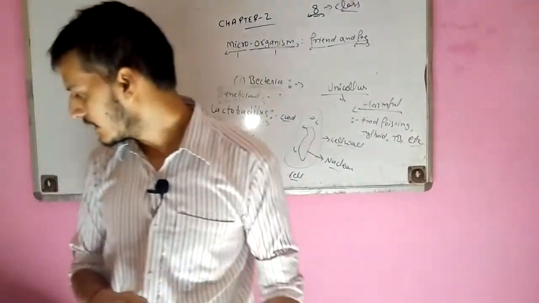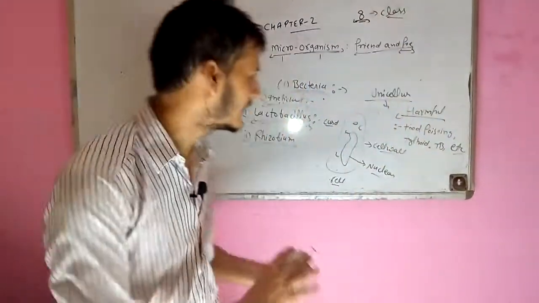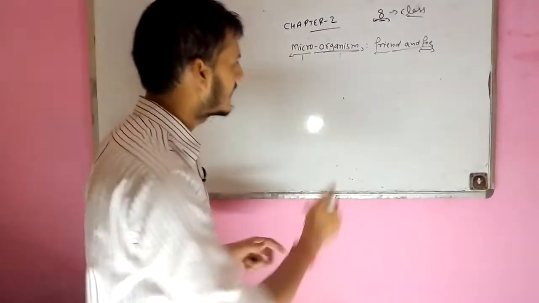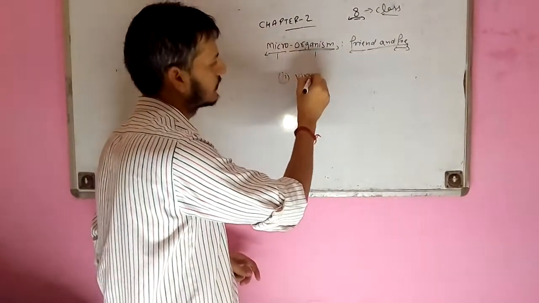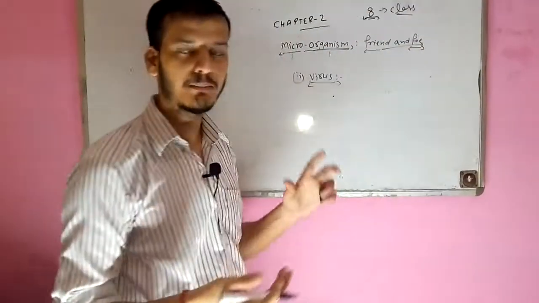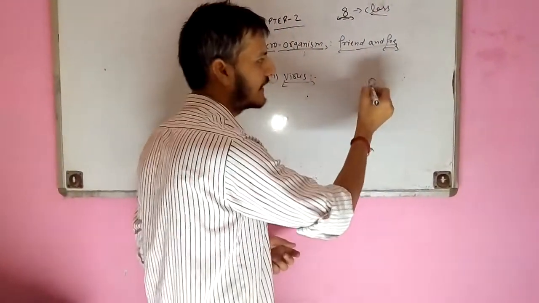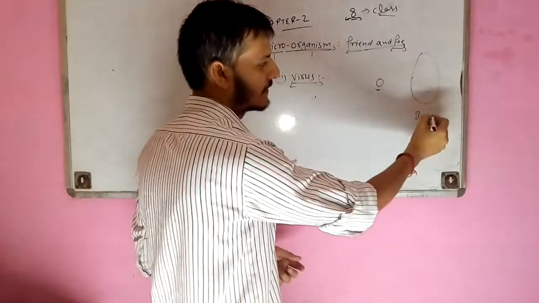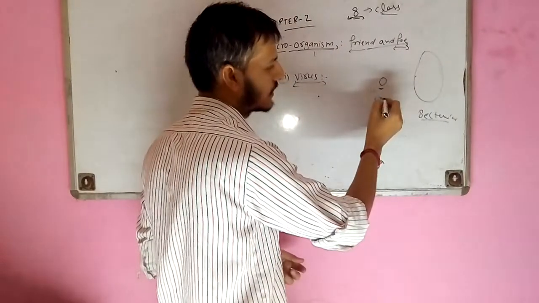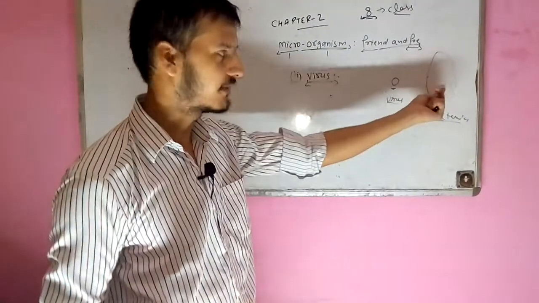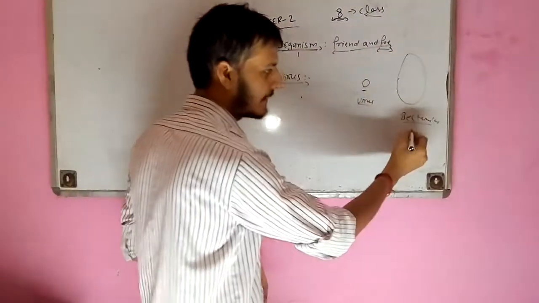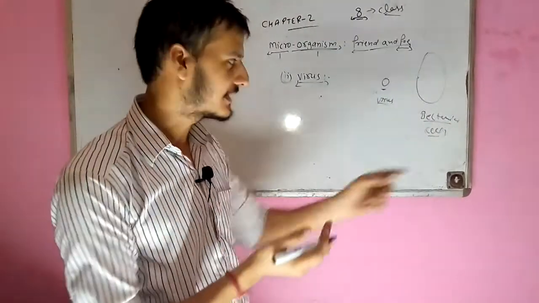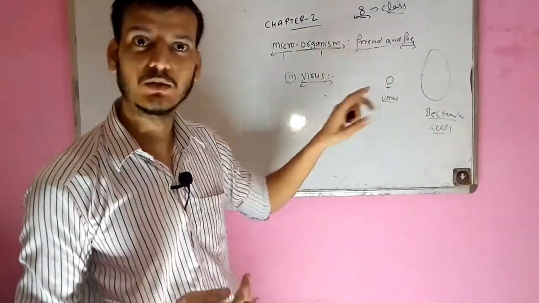Now I will try to explain about viruses. I think you understand it. Now we will try to understand viruses, the second one. If we compare bacteria and virus, viruses are very tiny, very small compared to bacteria. Suppose this is the structure of bacteria and this is the structure of a virus. Viruses are very small compared to bacteria, and we know that bacteria are made up of cells. So we can say the virus is smaller than a cell. It does not have a proper cell of its own.